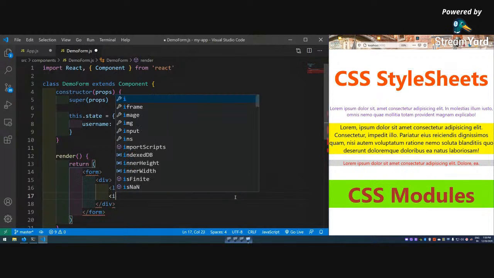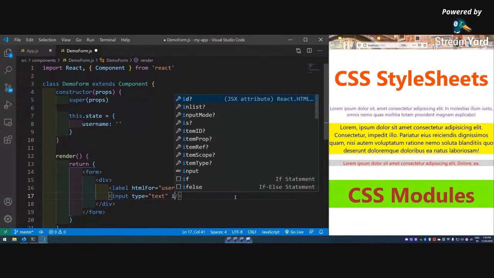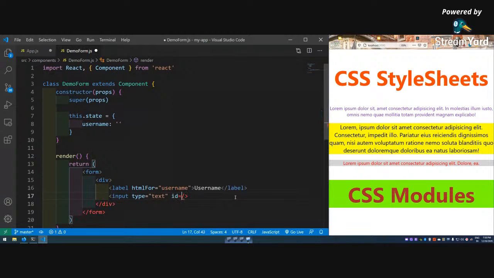Then input. Generally we don't use this type of input in React. It's better to use this only. Type equal to text. We used a for, so we have to use the ID for it.